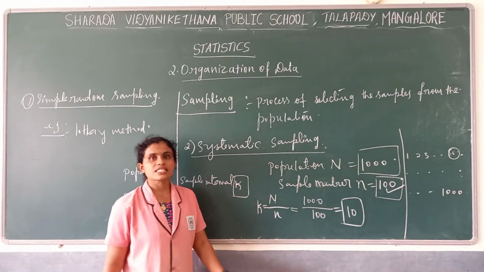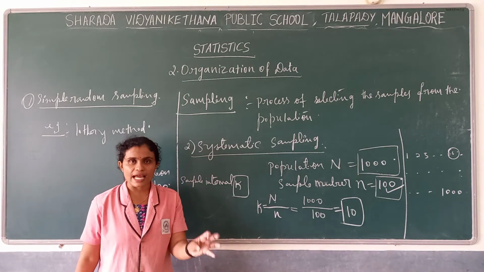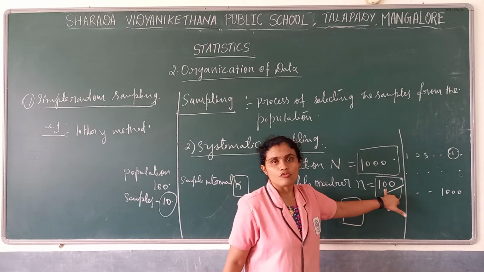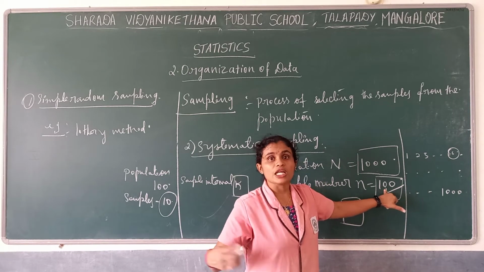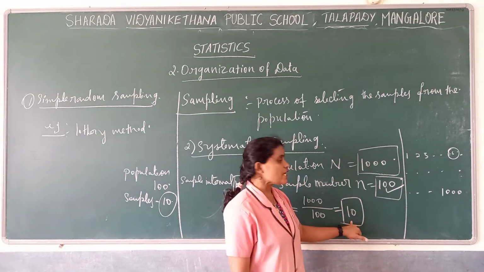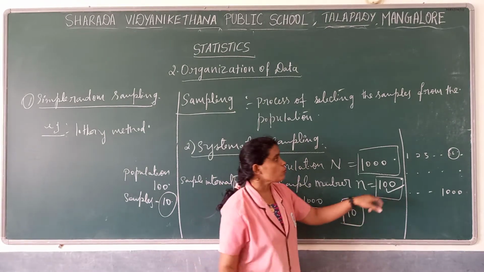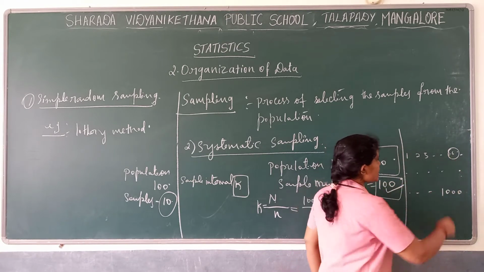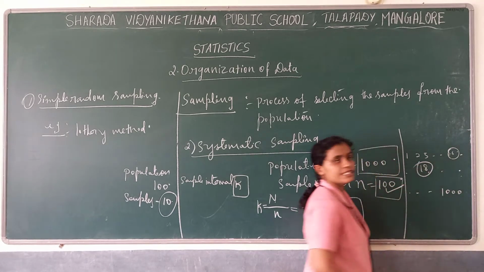Now, after selecting the first sample randomly, say the 8th person out of 100, how do I select the remaining 99? What gap should I give? I should give a gap of 10. Then what number will come next? The next sample I have to choose is 18.